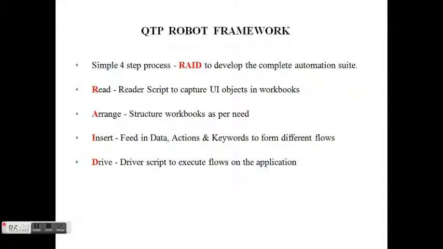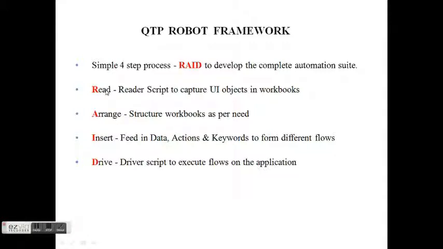So for this we have come up with an innovative solution and a lightweight framework which we call the QTP robot framework. The robot framework works on 4 simple steps which I call RAID. The 4 steps are read, arrange, insert and drive. Out of all these 4 steps, only the insert part is manual.